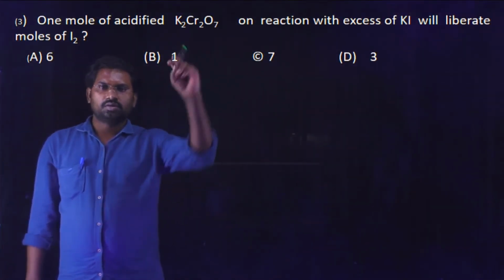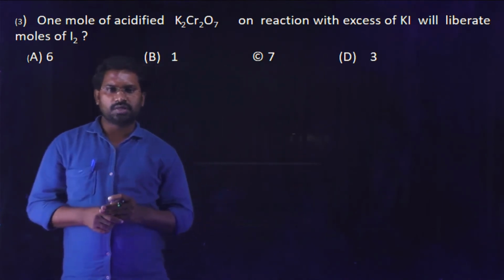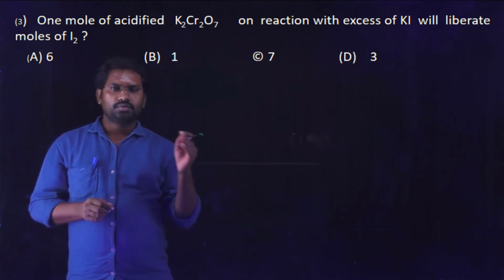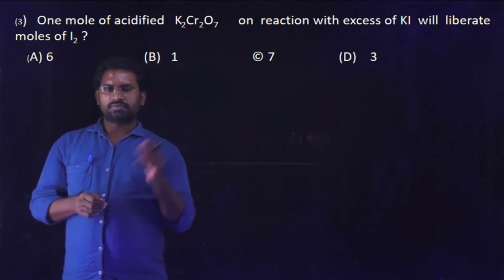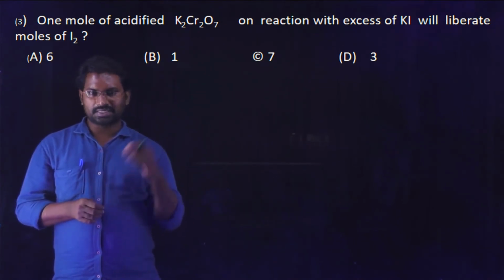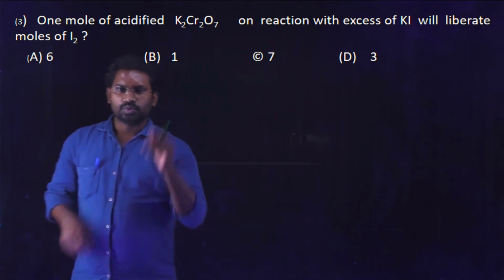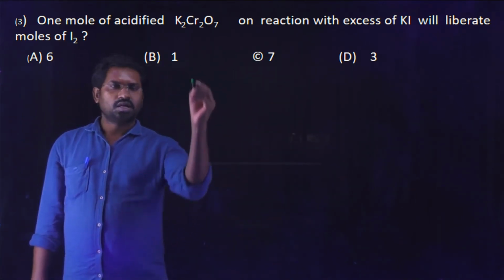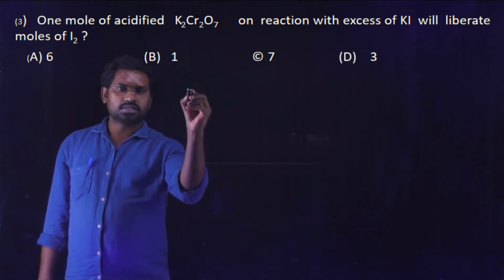Next question. 1 mole of acidified potassium dichromate, K2Cr2O7, on reaction with excess of KI, potassium iodide, will liberate how many moles of iodine? We know that very well. Potassium dichromate is the best oxidizing agent in acidic medium.